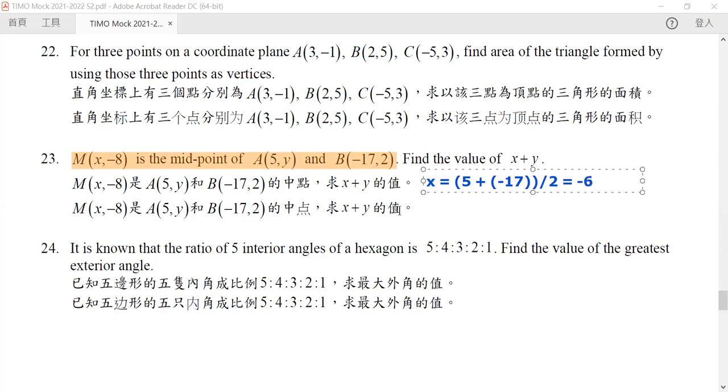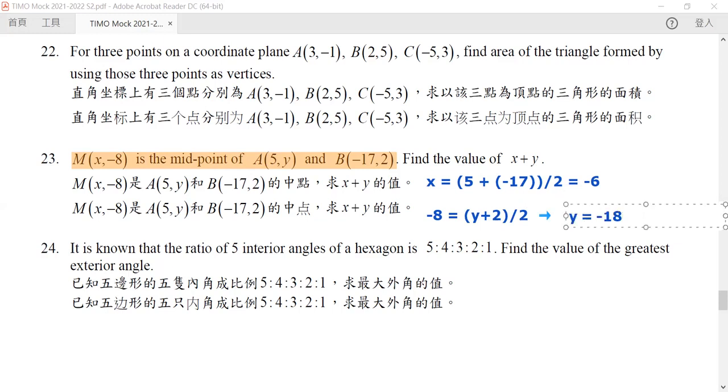But also because our M is a midpoint, now negative 8 must be the midpoint of our Y plus 2 divided by 2. And by this, you can calculate that our Y is equal to negative 18.